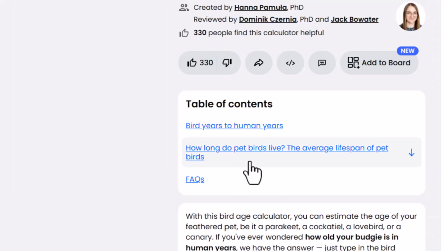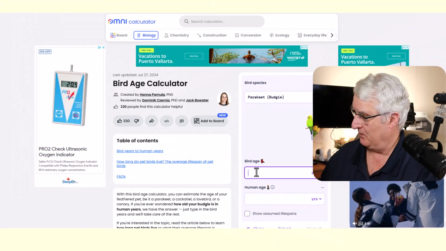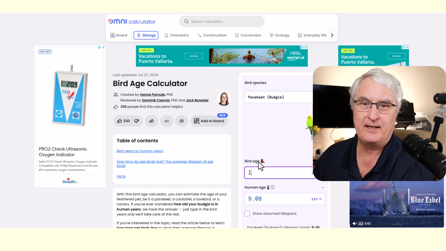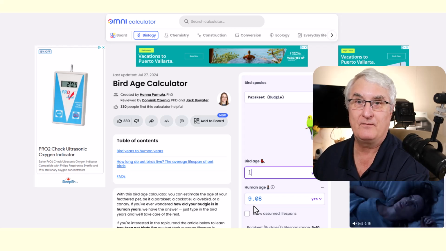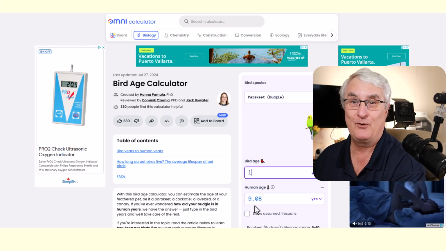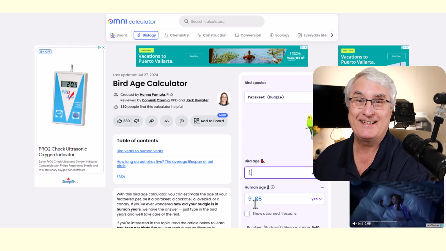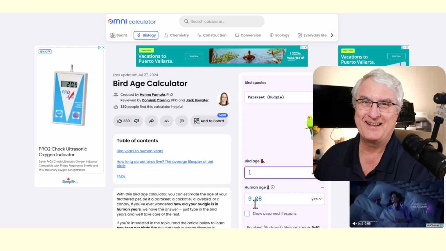Bird age calculator. And let's say I've got a budgie. And the budgie is 1 year old. How many human years would that be? Well, let's see here. I'm going to put 1 year old, and it comes up with, as you see down here, 9 human years. So if you have a budgie that's 1 year old, it's 9 years old, human-wise. Isn't that cool? And you can go on and on with this, but that's not the point.